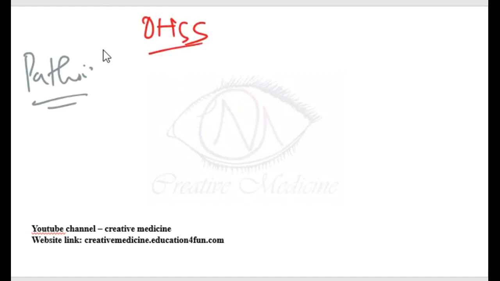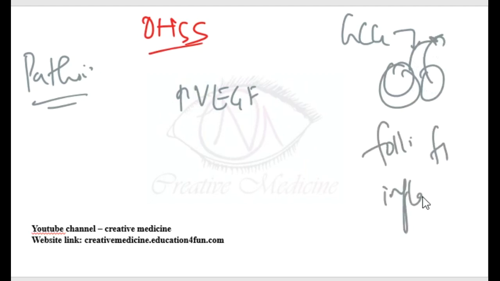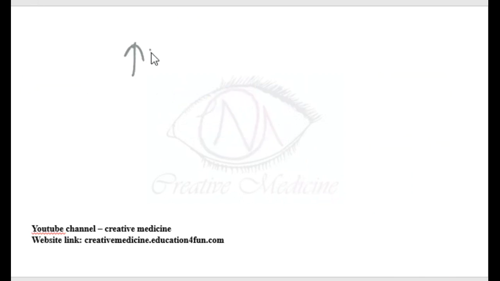In ovarian hyperstimulatory syndrome, the main important thing is there is increased vascular endothelial growth factor. Actually, when we give HCG injection, it will rupture the follicles. On rupturing of the follicles, it releases the follicular fluid which is containing inflammatory mediators. One of the inflammatory mediators is vascular endothelial growth factor. So here increased vascular endothelial growth factor is the first pathogenetic step, which makes the blood capillaries leaky.